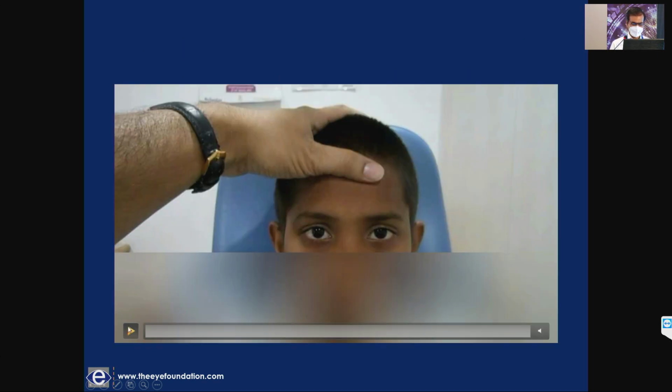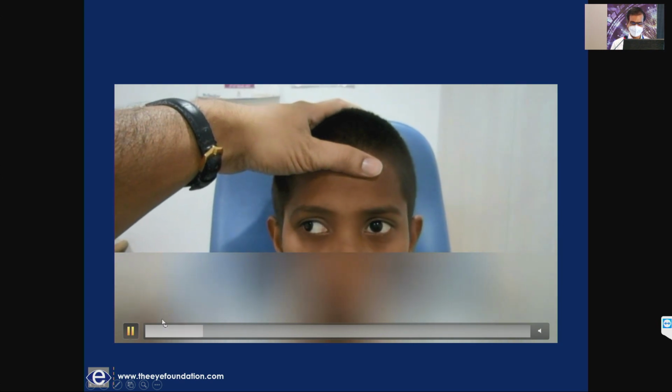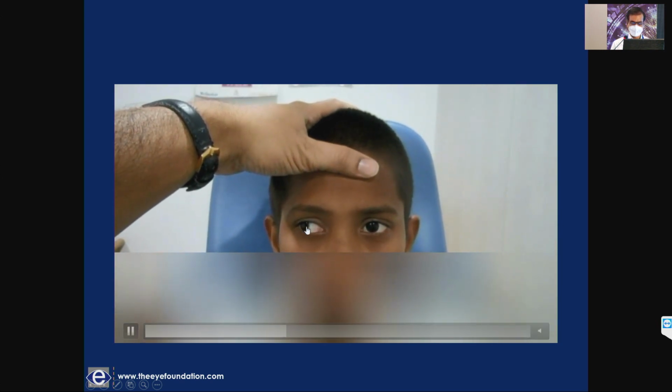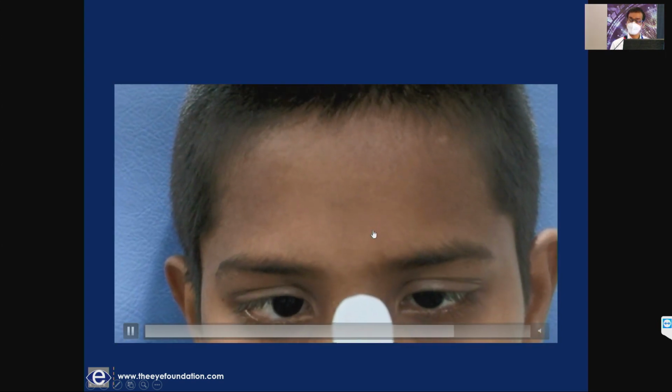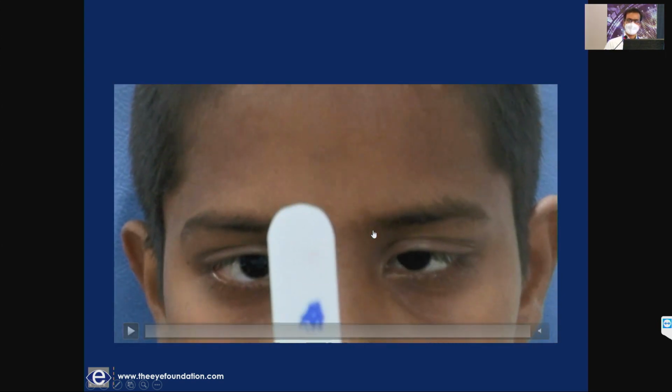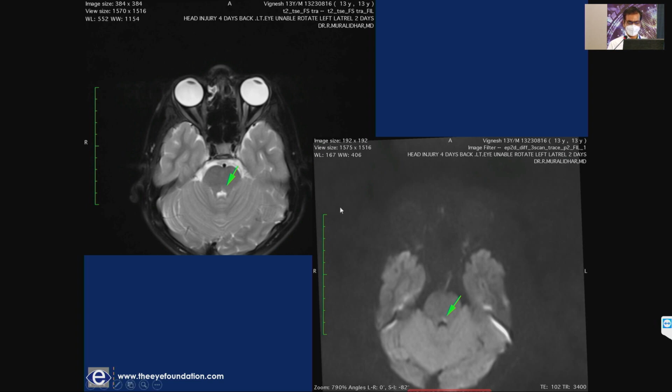So this was another patient who survived a road traffic accident. Notice the nystagmus in the abducting eye, and the adduction is restricted, improving slightly on convergence. So it is actually a pseudo nystagmus. It is not a regular or rhythmic eye movement. So it's a patient with a left internuclear ophthalmoplegia, and you have to tell the radiologist because the lesion area is very small. There was a small lesion in the medial longitudinal fasciculus on diffusion weighted imaging.